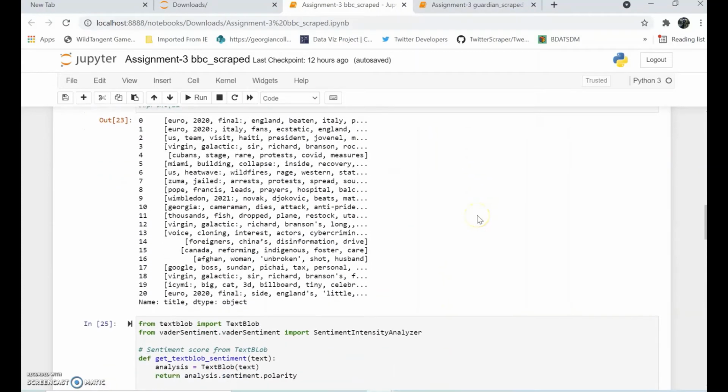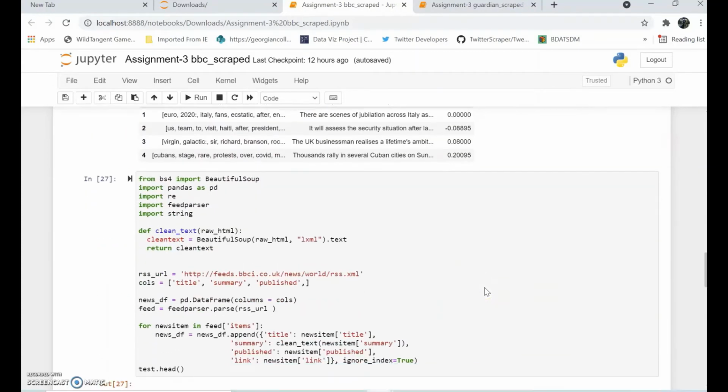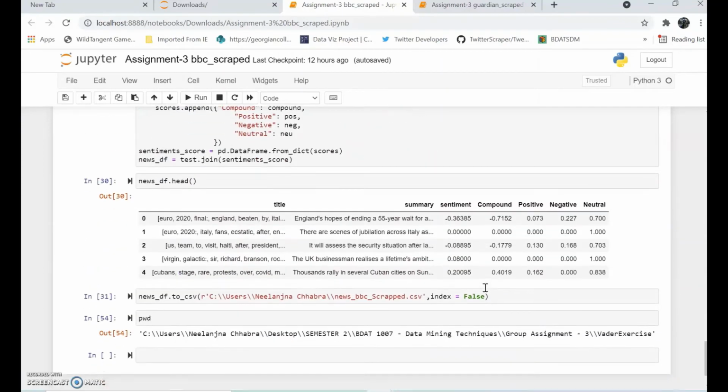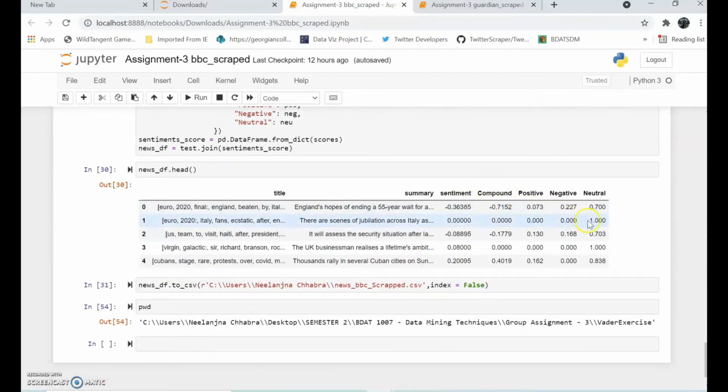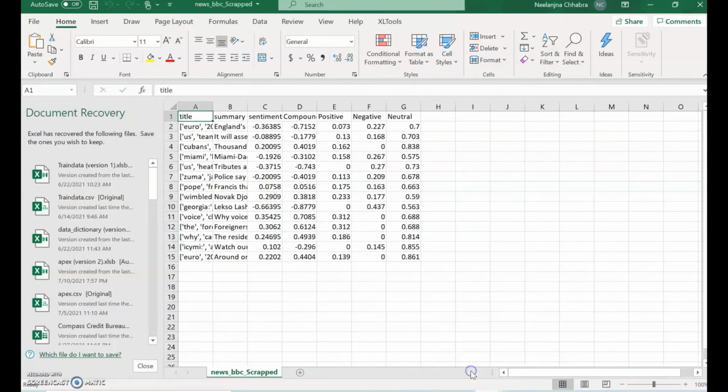Then we will be removing the stop words and utilizing the same to get the sentiment value. Later on, we will be using these to get the positive, negative, neutral and the compound scores. And lastly, we will also be exporting this data into the CSV file and naming it News BBC Scraped. Yeah, so these are the scraped files which we got. This is from The Guardian and this is from the BBC.